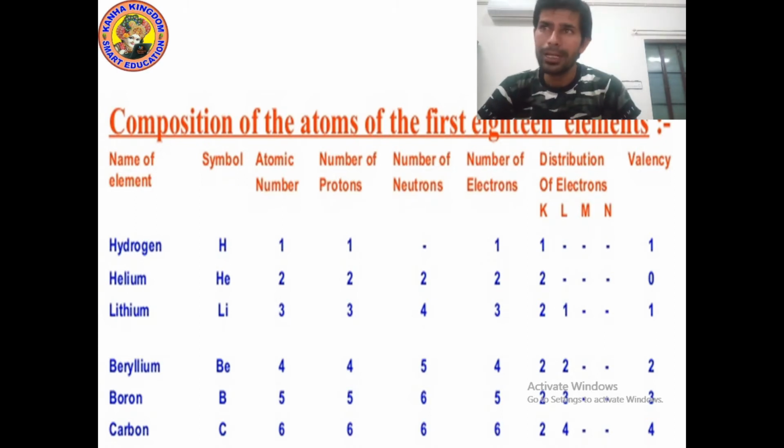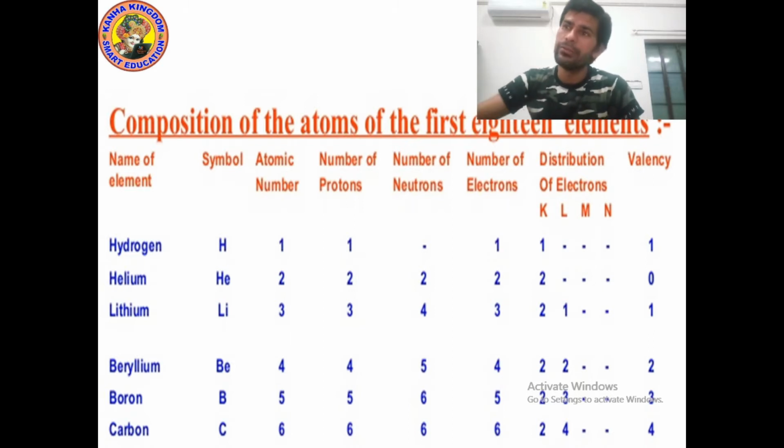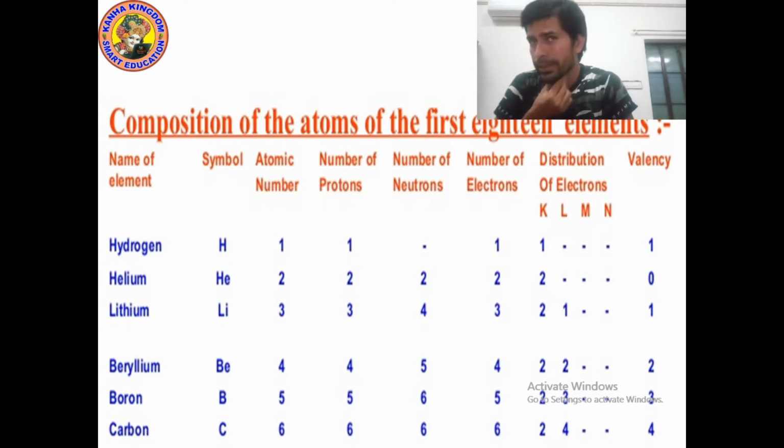Now let's talk about the valency. What will be the valency? The valency here is 0. How is the valency 0? Because the K shell is completely filled. When the outermost shell is completely filled, then the valency for that element will always be 0.